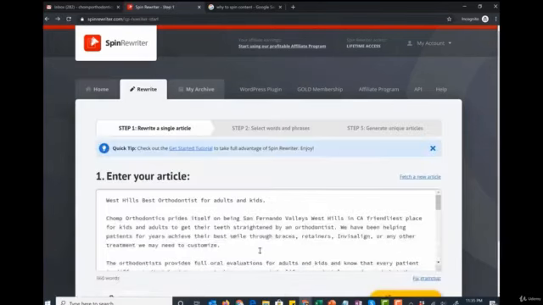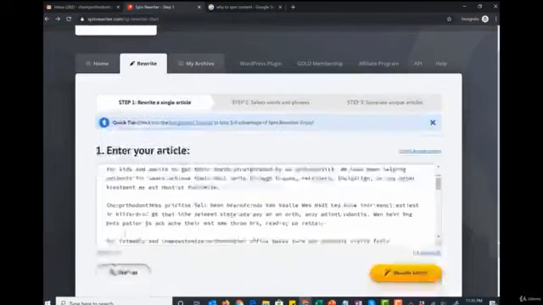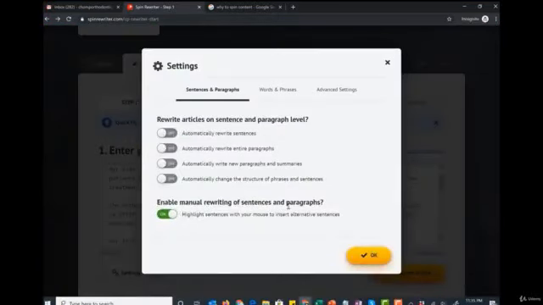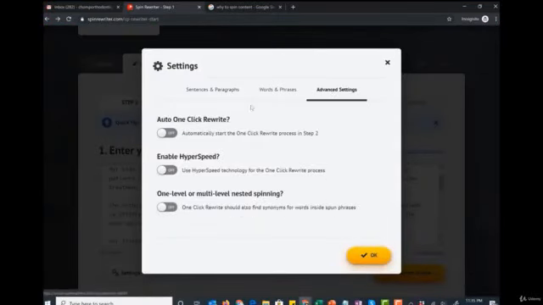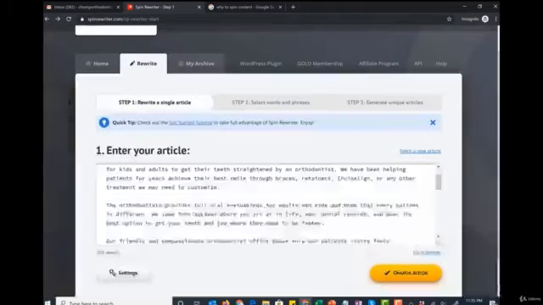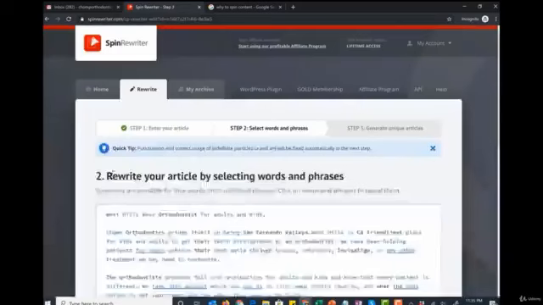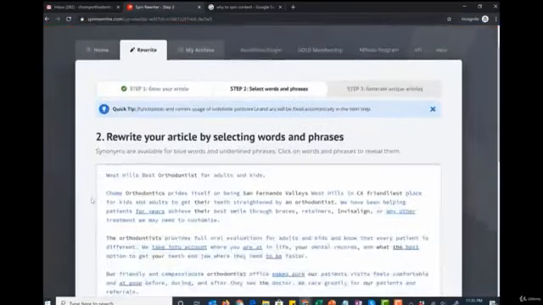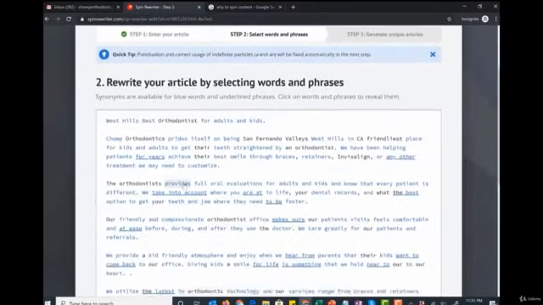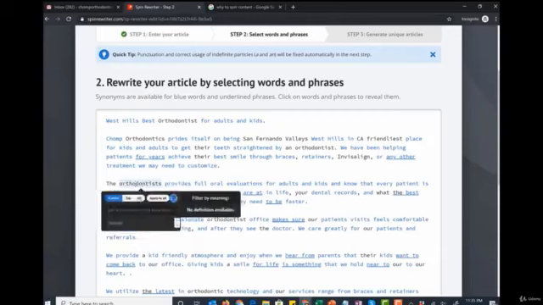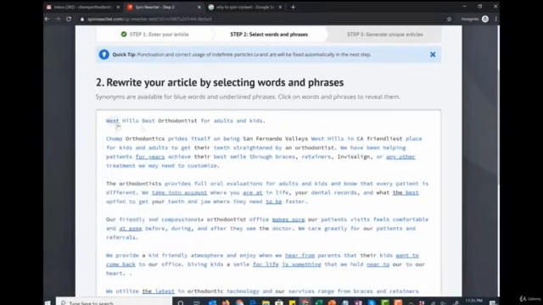All right, so once you're in rewrite, drop the article in, go to settings, turn all this off, enable manual rewrite as sentence and paragraphs, advanced settings, make sure this is all turned off, click OK, hit rewrite. Now you're going to find that it came back, and you've got words that are in blue that we could change, and other ones we can still change. You just have to highlight them. So let's find the best way to make this perfect spun content.